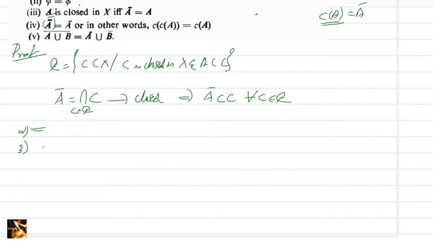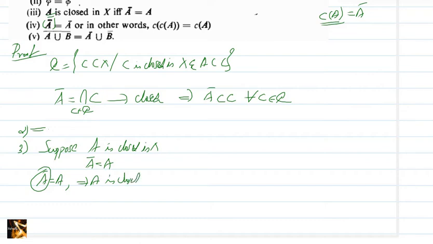So first we assume that, or suppose that A is closed in X. Since A is closed in X, the smallest closed set containing A is A itself. So A closure is A itself. So there is nothing to prove. And conversely, suppose A closure equal to A. A closure equal to A means what? A closure is a closed set. So A is closed because A closure is same as A. So there is also nothing to prove.